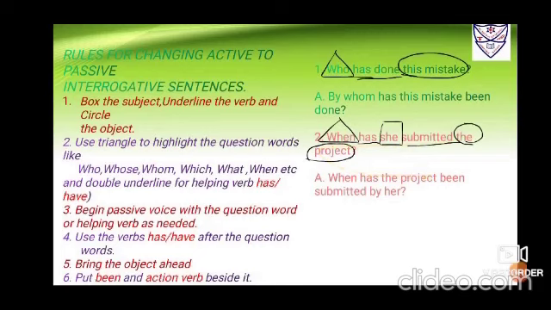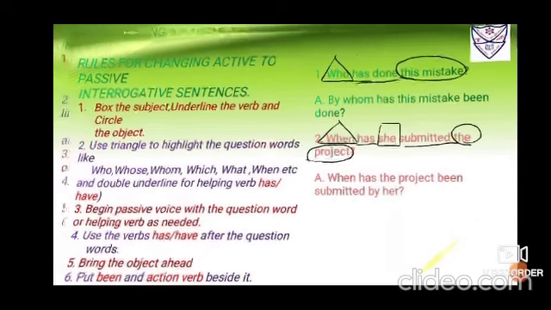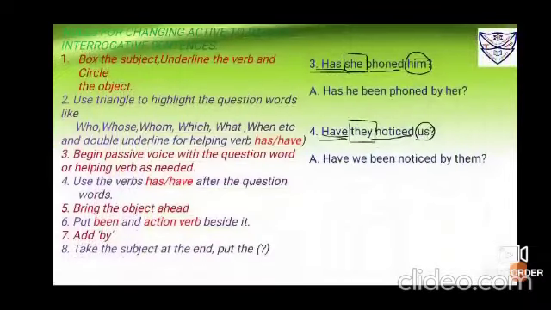Since it is singular, I'll be using has. So one pair, WH and helping verb, is a pair. Now bring the object ahead, the project. Take BW and been and the third form of the verb together, second pair. Add BY and drag the subject to the end, that is she changes to her. So it sounds, when has the project been submitted by her? Same are the rules.